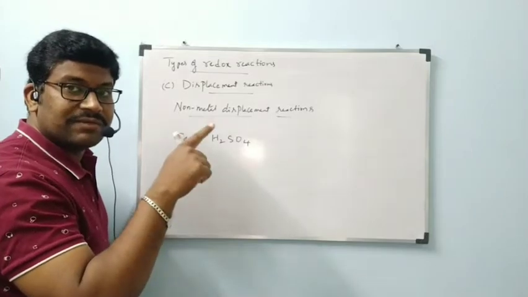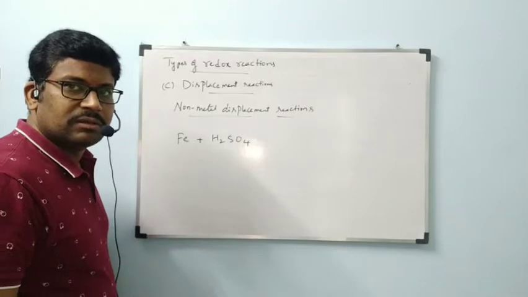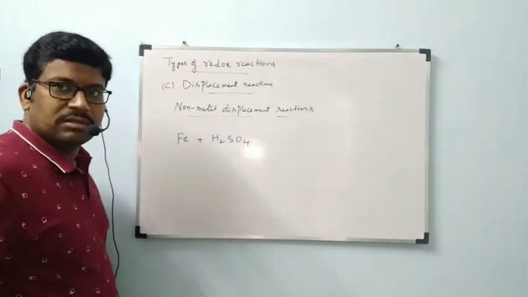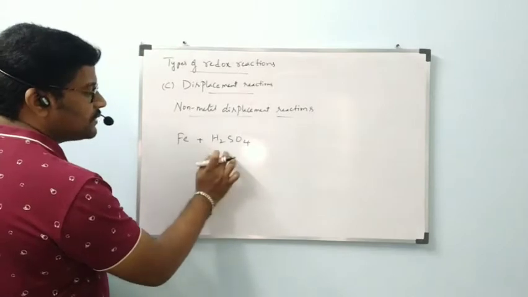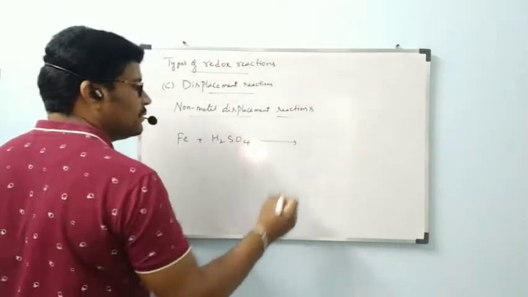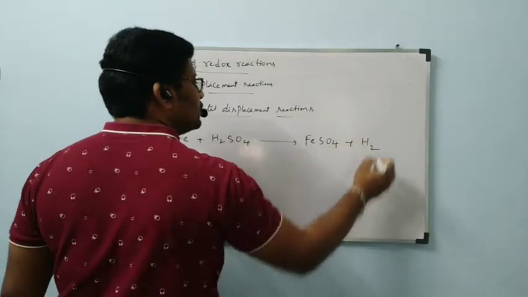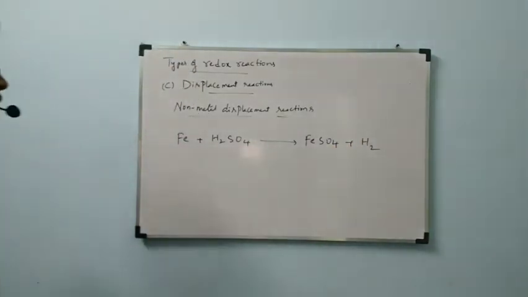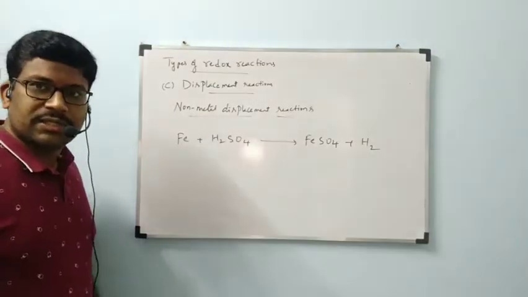So the metals which are more reactive than hydrogen can displace hydrogen from its solution. Now, Fe is going to react with H2SO4 to form FeSO4 plus H2.